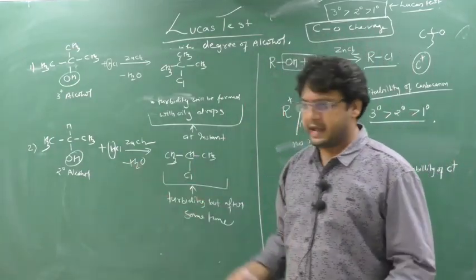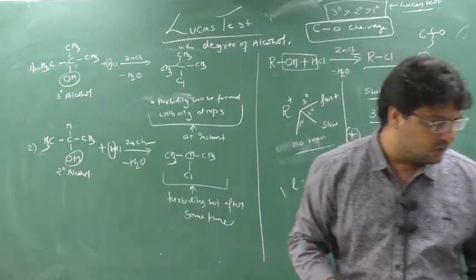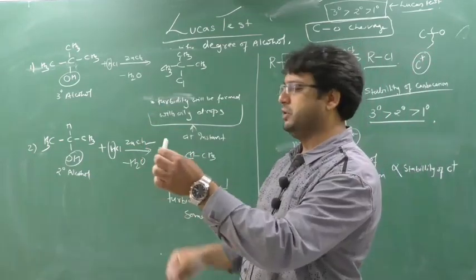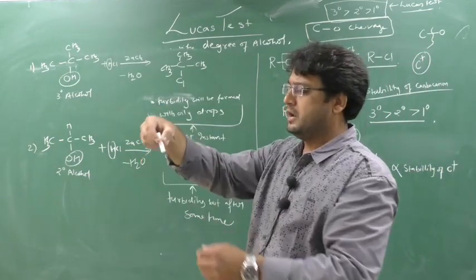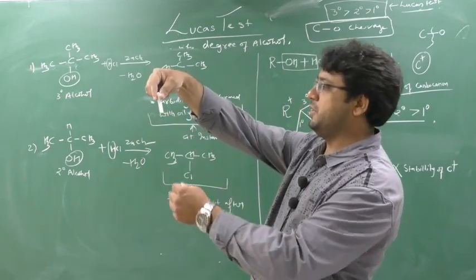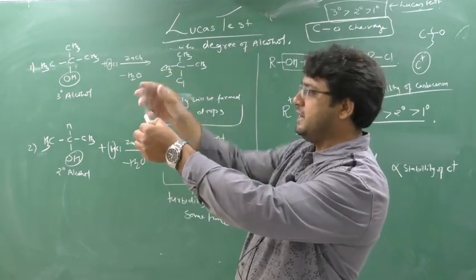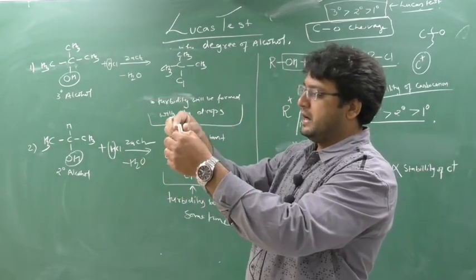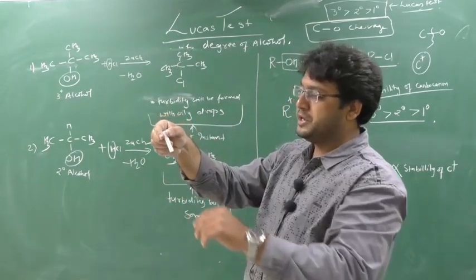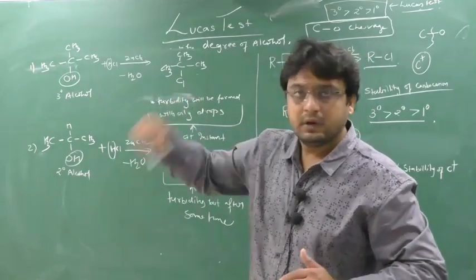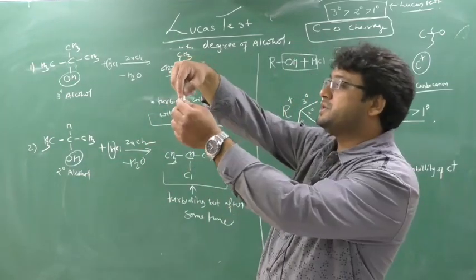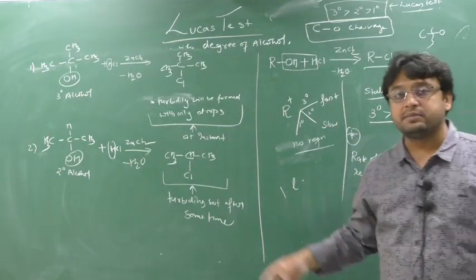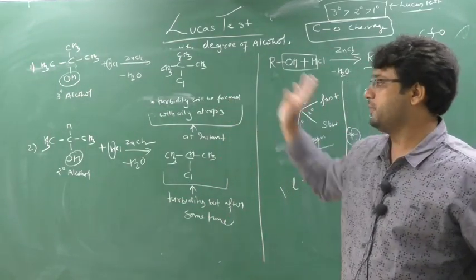Okay, so you add HCl to 2 degree alcohol. So this is a test tube, I am filling 2 degree alcohol, and I am adding HCl, ZnCl2. If turbidity and oily drops form on the spot as I add it, it is a 3 degree alcohol. If I add it and it doesn't form, then it is not 3 degree. When I start to shake it and it forms turbidity, oh, it is a 2 degree alcohol. So turbidity will form after some time. On the spot, it will not form.